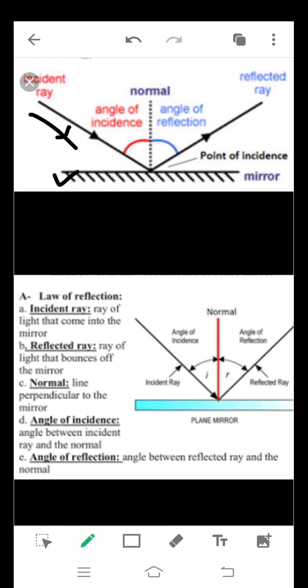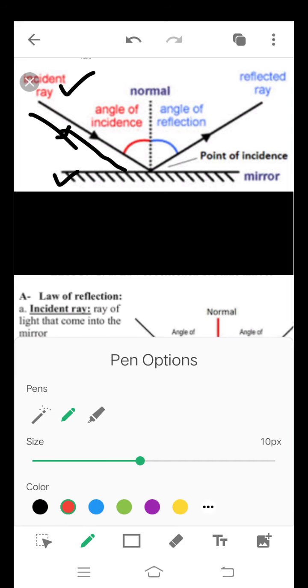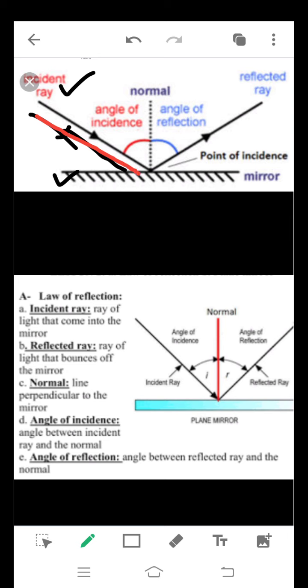This ray which is falling on the mirror is called the incident ray. After it falls on the mirror, it bounces back in the same medium, and this ray which is bouncing back is called the reflected ray.